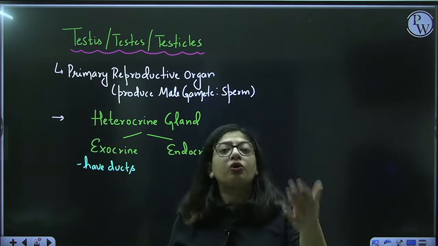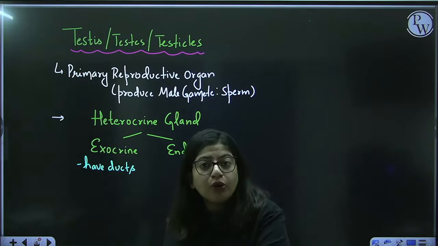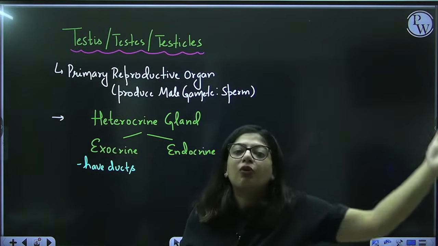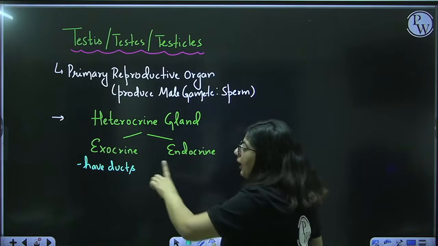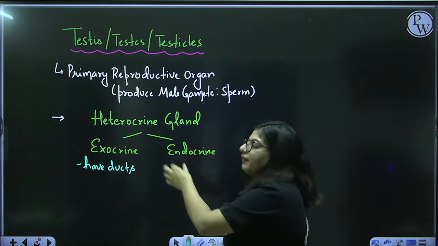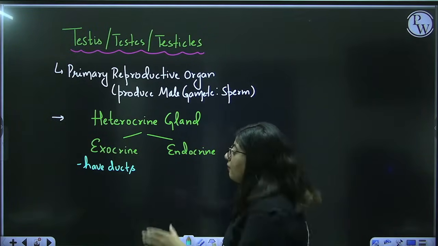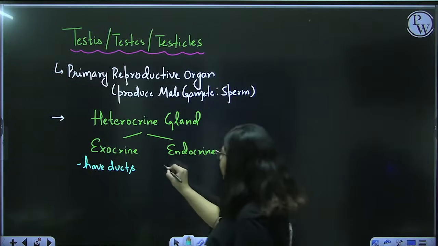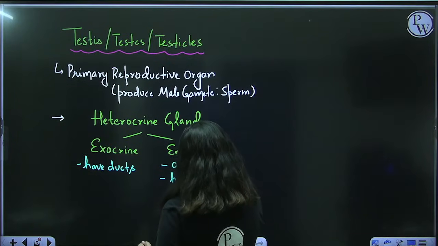But the pituitary gland does not have a duct. It produces hormones, and because it does not have a duct, it pours its secretion into the blood and it goes to the target cell. You understand? So there are three types of glands: exocrine, endocrine, and the third category, heterocrine. Heterocrine glands are those which have both portions, exo and endocrine. Exocrine glands always have ducts, and endocrine glands are ductless. Their secretions are always hormones.